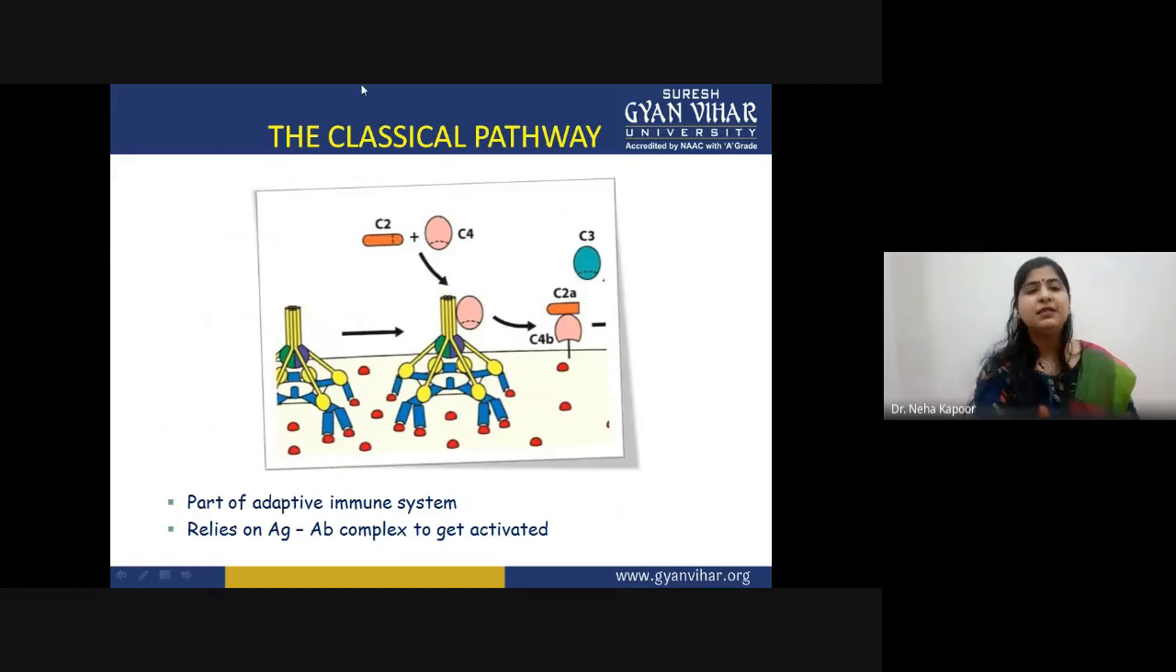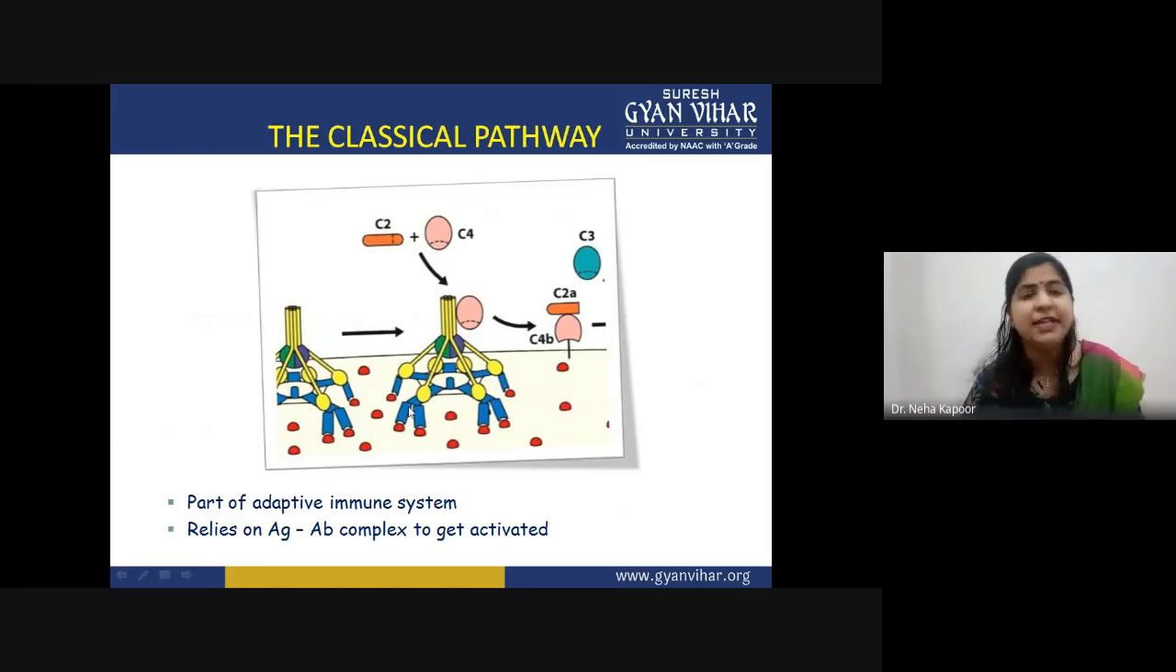Now the first pathway is the classical pathway. This pathway plays a major role in the adaptive immune system, because it is dependent upon the formation of immune complexes, that means antigen and antibody complex. If this pathway is to get activated, an antigen antibody complex has to be present in the circulation. Here this red one is the antigen, and this blue one is the antibody bound to the antigen.